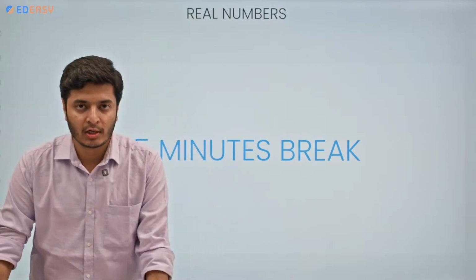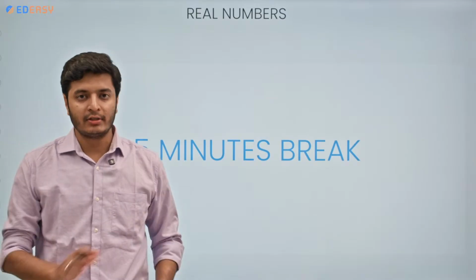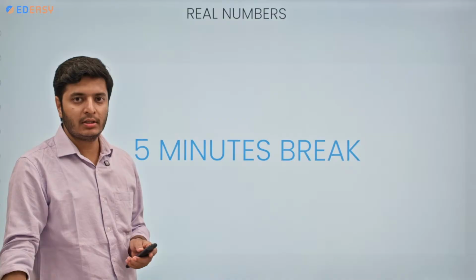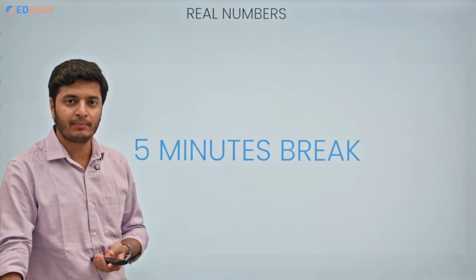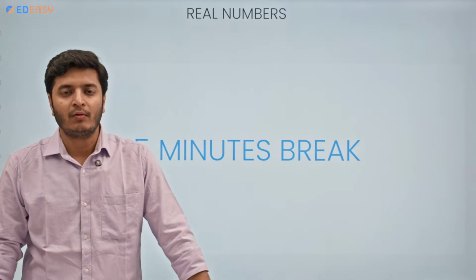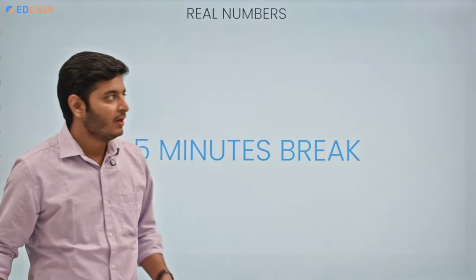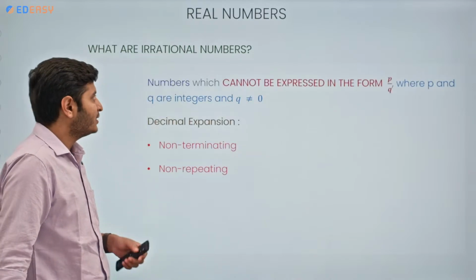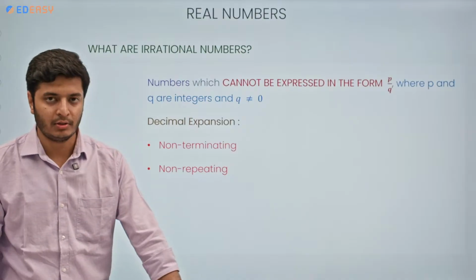Now I hope you all are back. Now let's continue our discussion on this chapter, real numbers. So till now we understood the basic concepts of this chapter, and then we saw the fundamental theorem of arithmetic, what are the uses and how to find HCF and everything, correct? Now let's move on to a different segment of this chapter, that is irrational numbers.